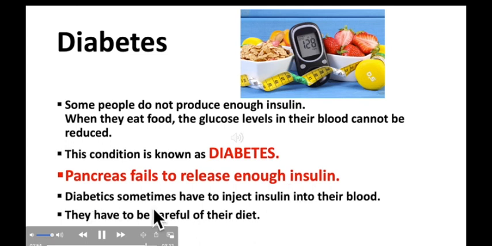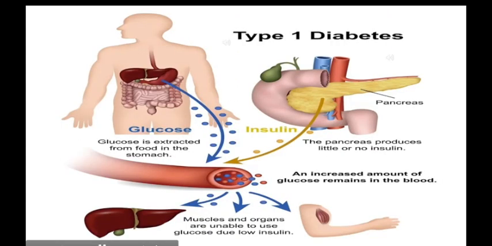So diabetics sometimes have to inject insulin into their blood, and they also have to be careful about their diet, because if their diet consists of too much sugar, it raises their blood glucose level. So diabetes is of two types, type 1 diabetes and type 2 diabetes.